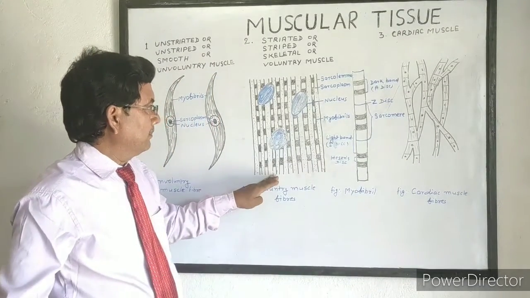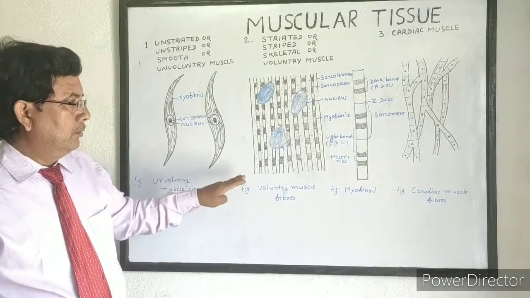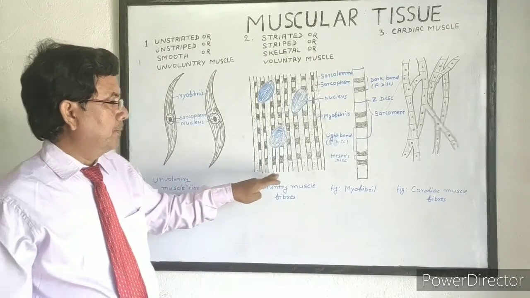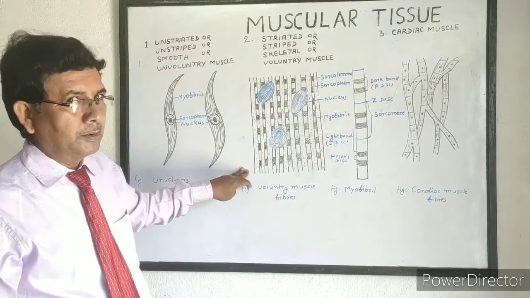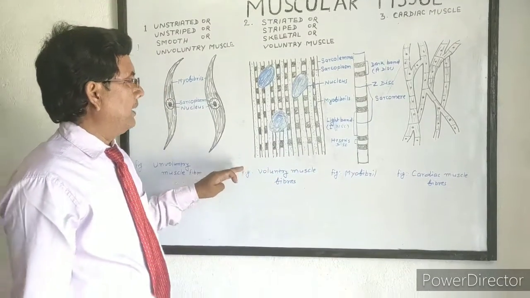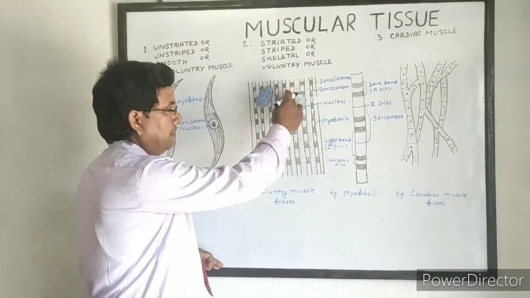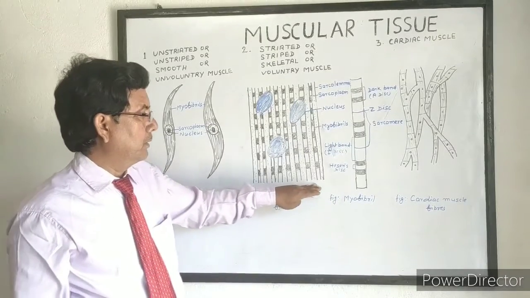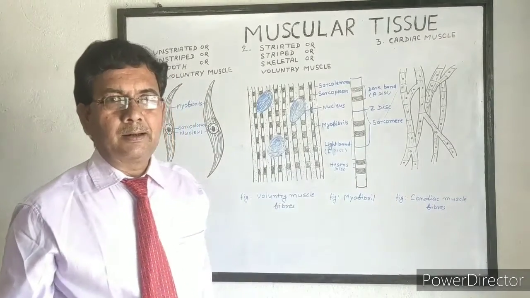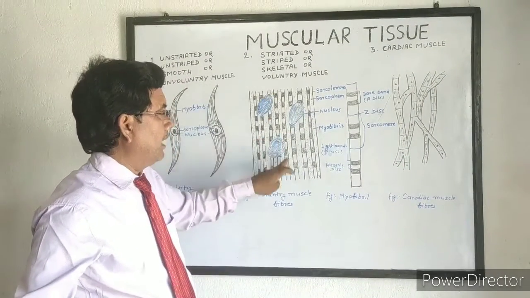In the sarcoplasm, many nuclei are present, so the voluntary muscle fiber is multinucleated, and it contains several myofibrils. The movement of this muscle is due to contraction and relaxation of the myofibrils. There are numerous longitudinal myofibrils.